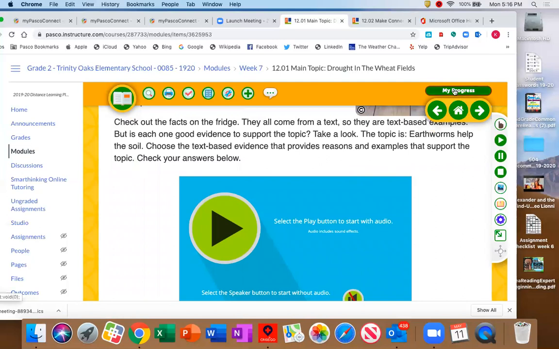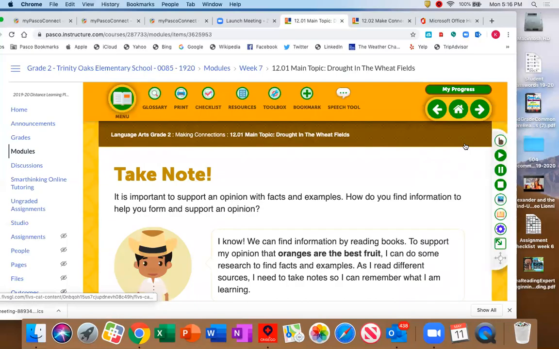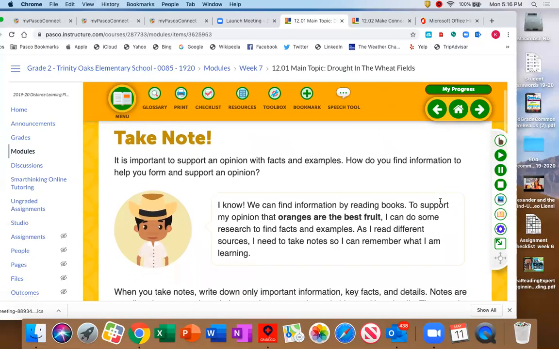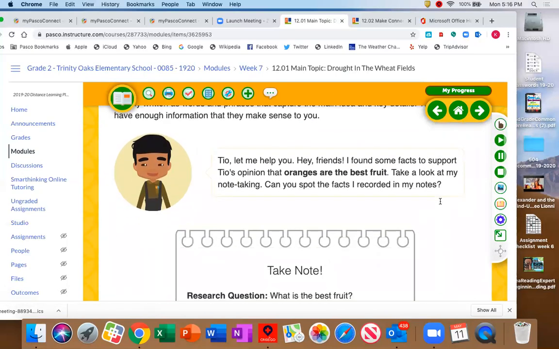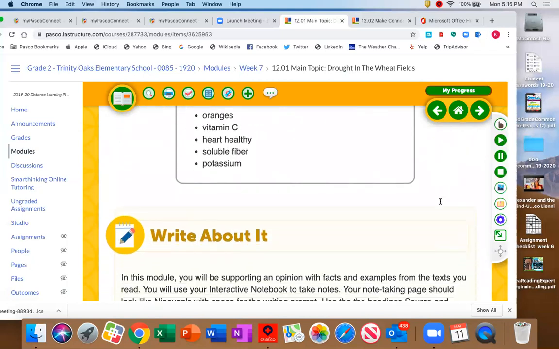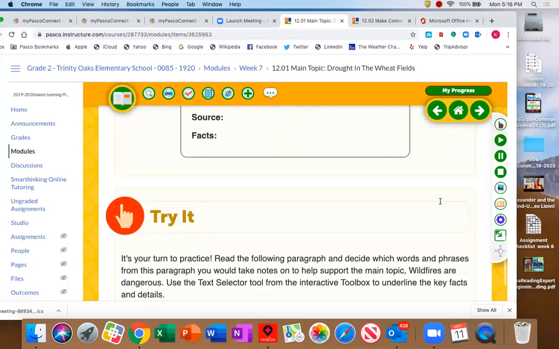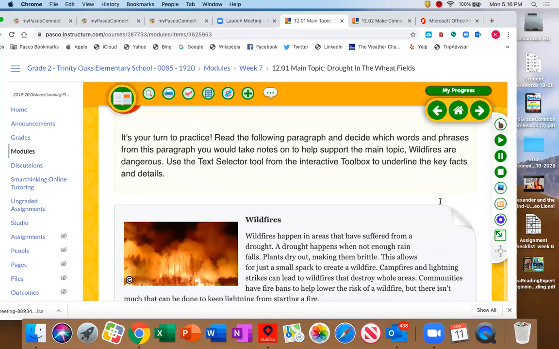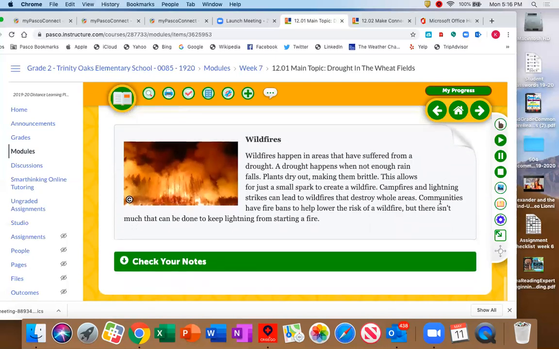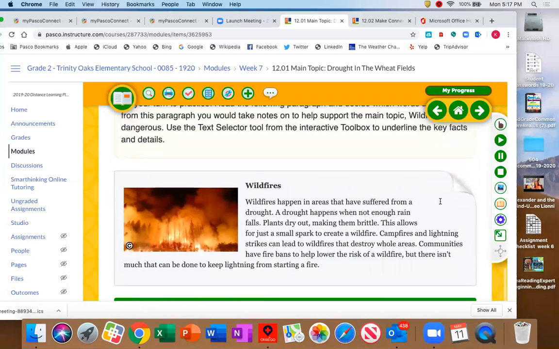And then page 9 is talking about taking notes. You want to make sure that you're taking notes about your article, and you're going to be thinking about what your facts are. They want you to practice that. They have an article about wildfires, but they just want you to check your notes about that.